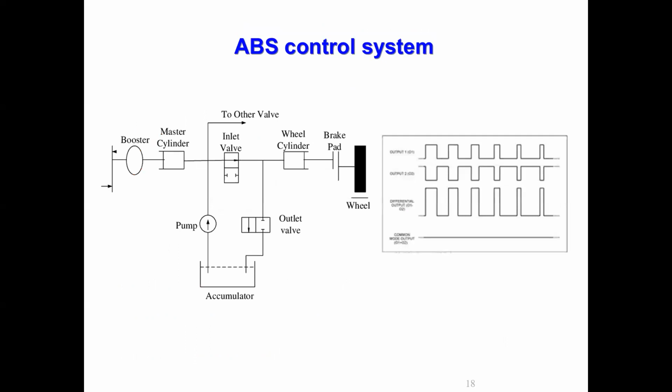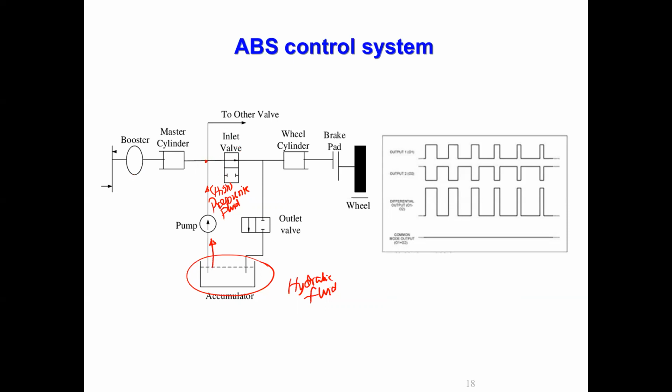So this is the ABS control system we are talking about. Already, this is the reservoir, where hydraulic fluid is stored. This will be pumped by a pump. There's a pump which sucks and pressurizes the fluid, correct? So the high pressure fluid is connected to the inlet valve.